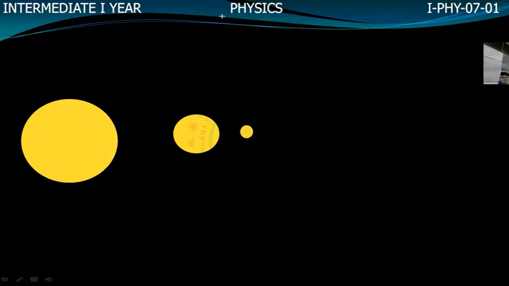Here moon is revolving around the earth in a circular path, whereas Earth is revolving around the Sun in an elliptical path like this. Now here, the center of mass of Earth and Moon system lies inside the Earth only. Why? Because the mass of Earth is very high as compared with the Moon.